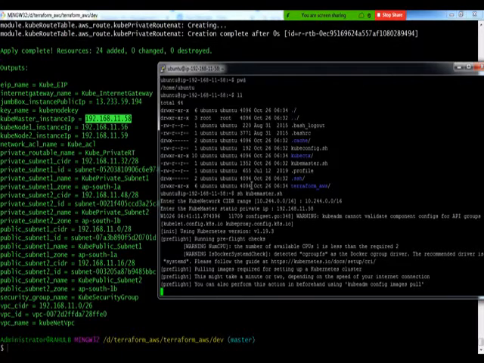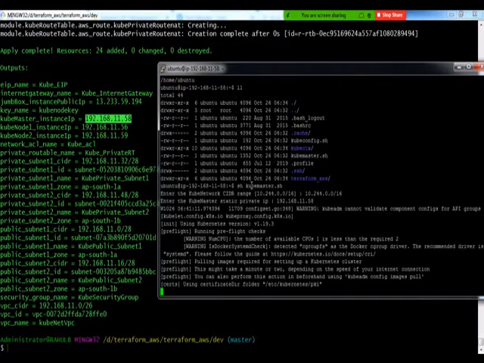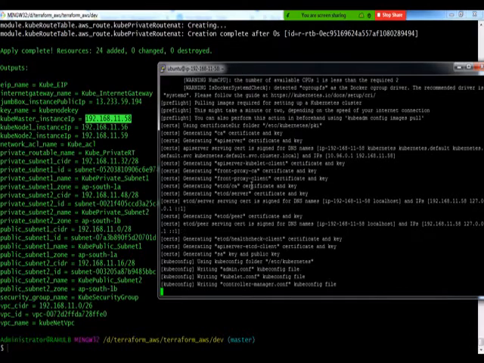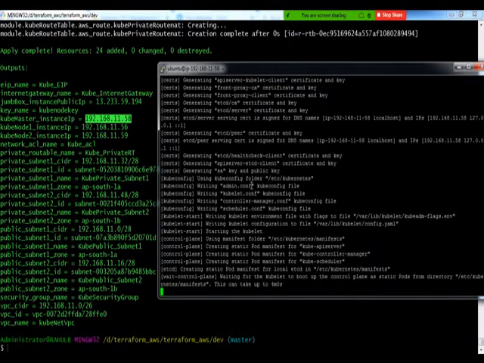and CSR, right? So the token is something used as an identity by your kube node in order to register with your kube master. So the kube node should have a token that allows a kube node or a kube slave to register with the Kubernetes master. And the certificate is used as a signing authority. So this is what we get as an output of this script execution.